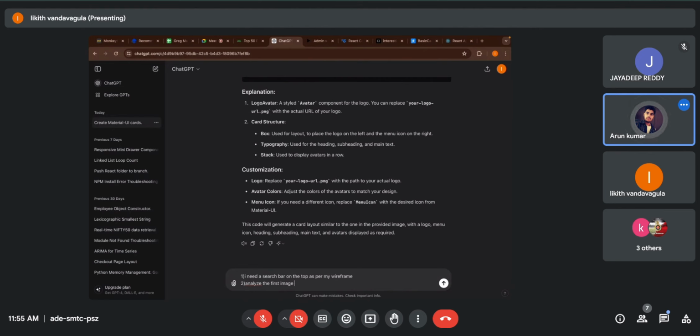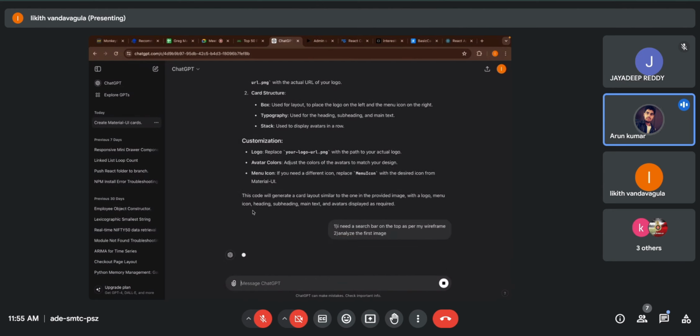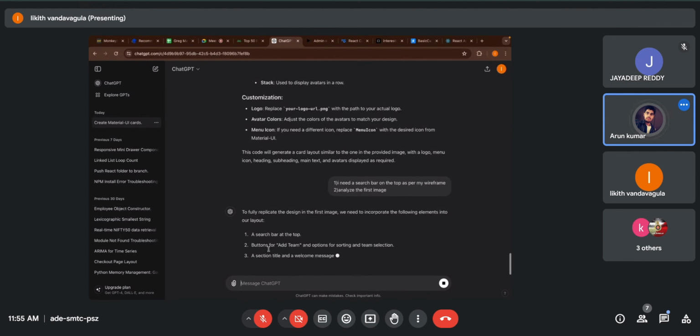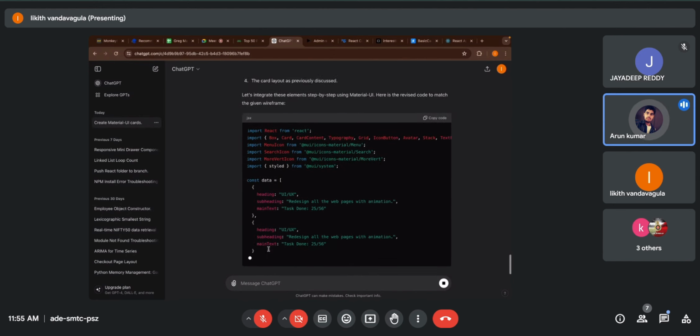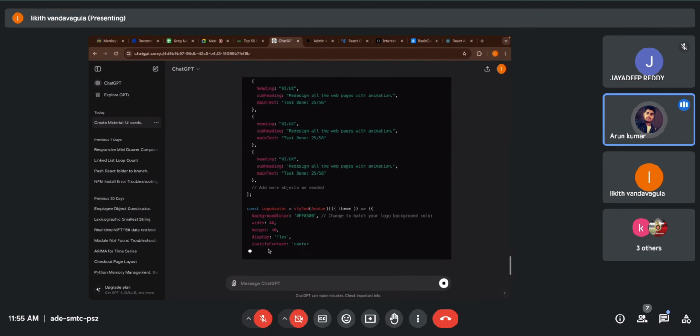Okay, now when you enter, it will again generate the result by analyzing. To fully replicate the design in the first image, we need to incorporate a search bar, this kind of thing that it generates.